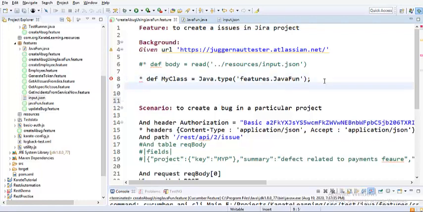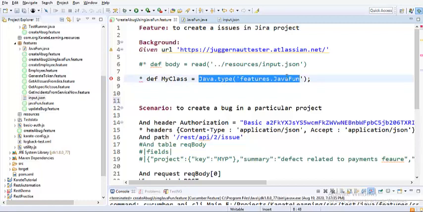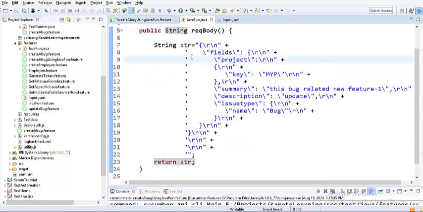So now what do I do? I have my class written already, and now the Java method is being read and stored in a variable called my class. So now the entire property is there in my class. And if you look into the method, it is a non-static method. So how do you call a non-static method?